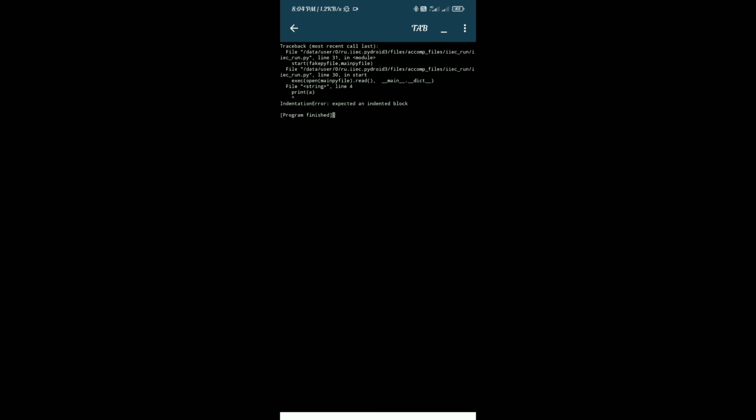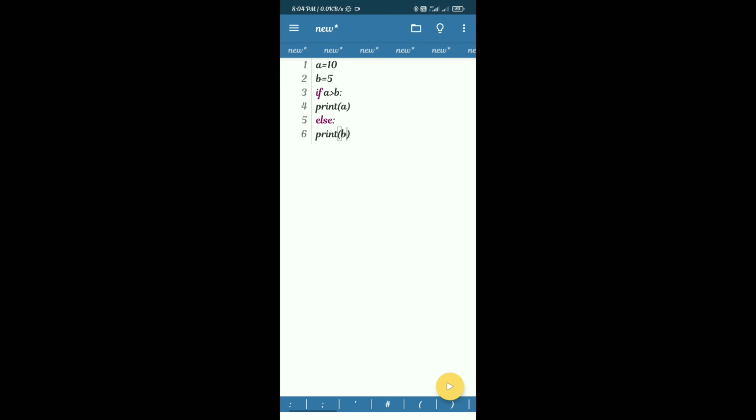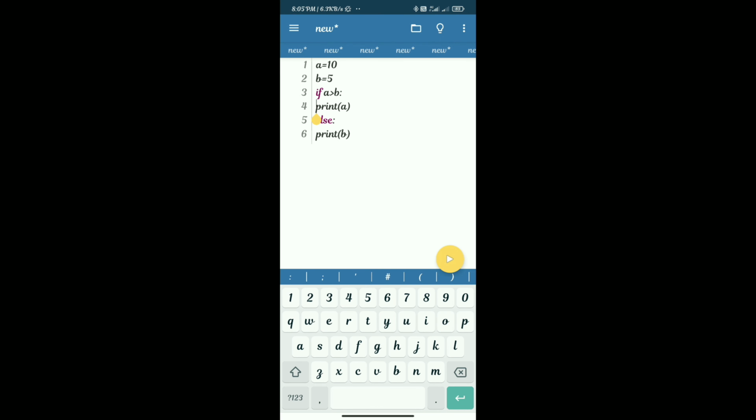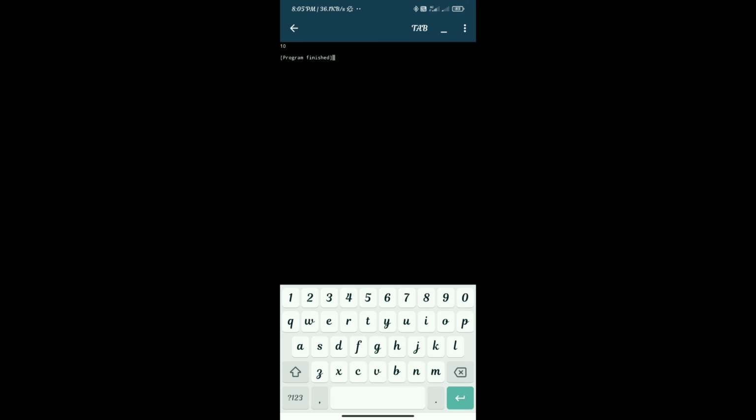To remove this indentation error, I will put just one space before the print statement in line number 4 and one space before the print statement in line number 6, and the code is running fine and we get output. It means that a single space is mandatory. We can use more spaces but a minimum of one.